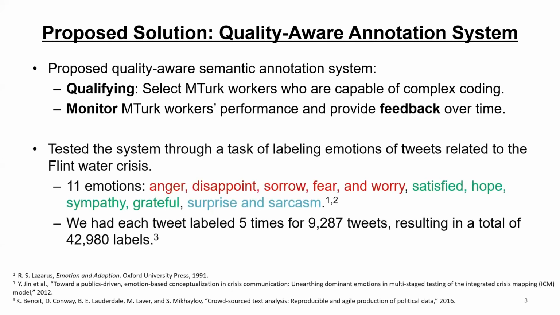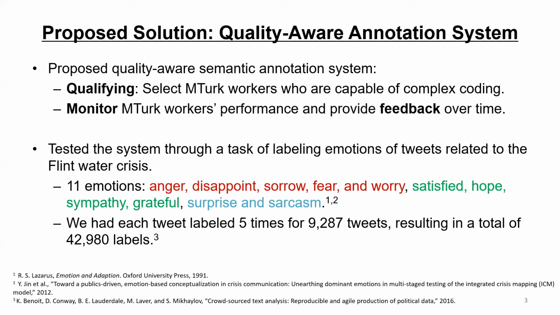We tested the system through a task of labeling emotions of tweets related to an impactful crisis in the United States, which is the Flint water crisis. We consider three types of emotions: negative, positive, and neutral, and a total of 11 discrete emotions.